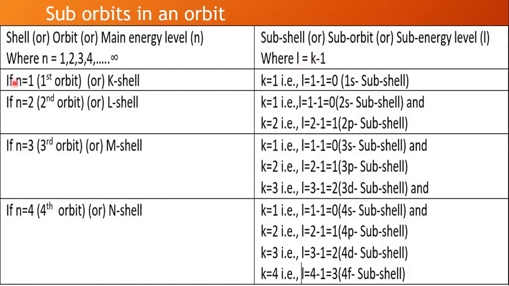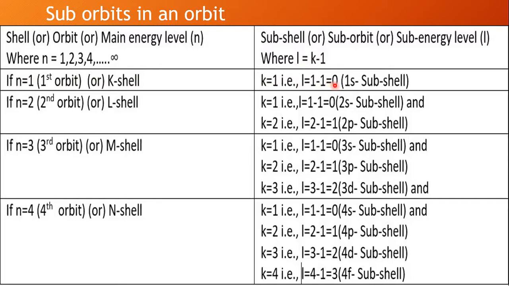Next, if n equals 1, that is the first orbit or K shell, how many k values will be possible? Only one k value. The k value is equal to 1 as given by Sommerfeld. So with k value 1, L equals k minus 1, that is 1 minus 1, 0. So the L value became 0 here.